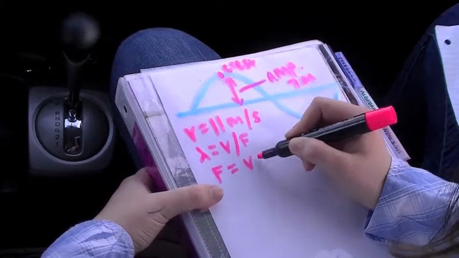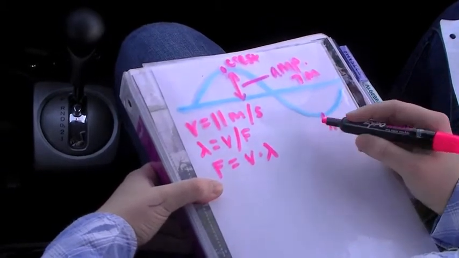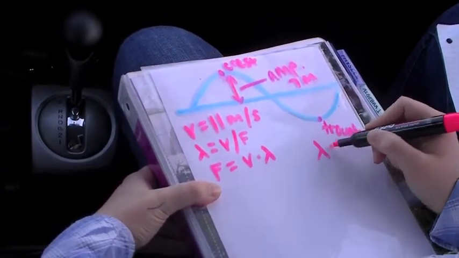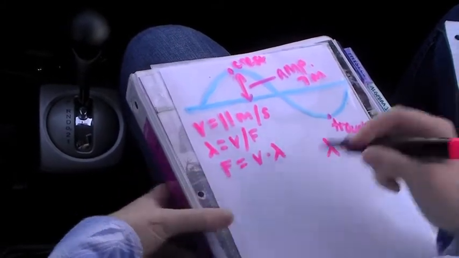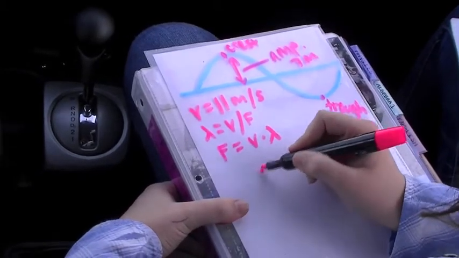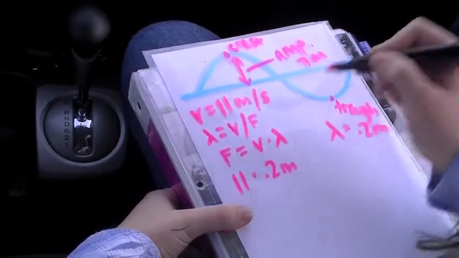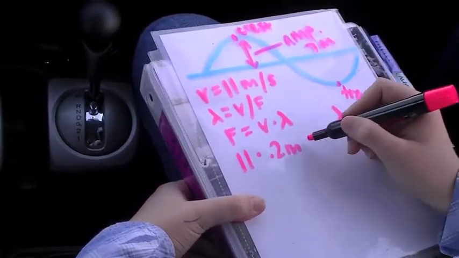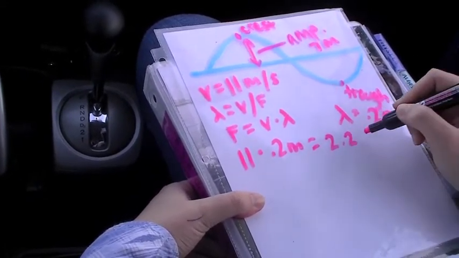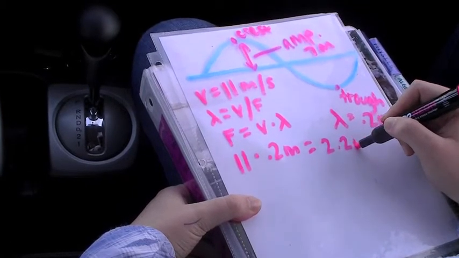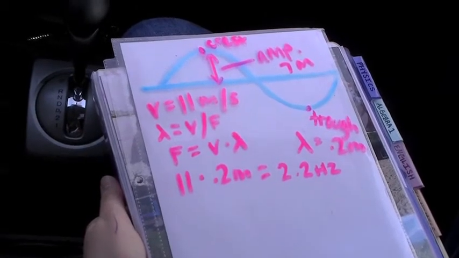Now we have lambda, which is the wavelength, and that is 0.2 meters. So we're going to plug that in, and the velocity. And that is going to come out to 2.2 hertz.